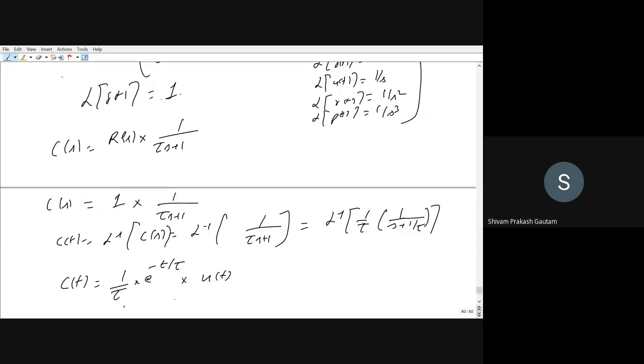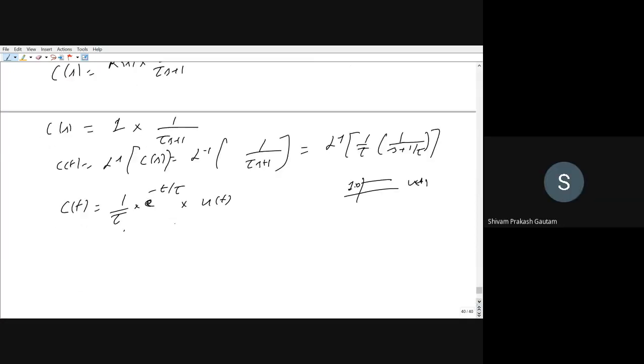And just for the safe side, you can multiply the whole function by u(t), right? Why am I multiplying by u(t)? It means that this response is only valid for t greater than 0. This is how u(t) looks like, this is 1. If you multiply any response by u(t), the magnitude is 1. Anything multiplied by 1 will be that anything only, right? A multiplied by 1 will give you A, B multiplied by 1 will give you B. So for the safe side, you can write here u(t). Is it okay? Yes, sir. Okay, so this is my system response to impulse input.